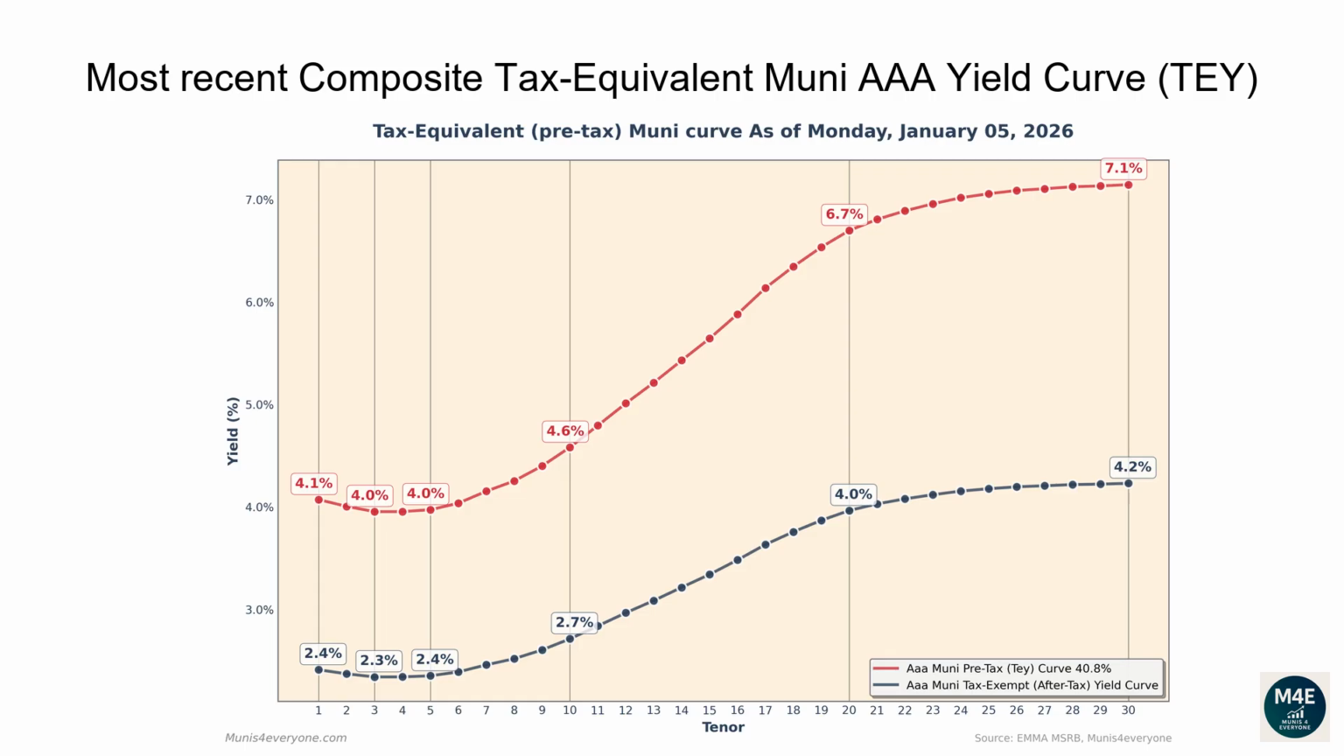The one-year tax-exempt yield is 2.41%, corresponding to a 4.07% tax-equivalent yield for investors in the top tax bracket. The two-year tax-equivalent yield is 4.01%. The 5-year tax-equivalent yield is 3.97%. The 10-year tax-equivalent yield is 4.58%. The 20-year tax-equivalent yield is 6.7%. The 30-year tax-equivalent yield is 7.15%.